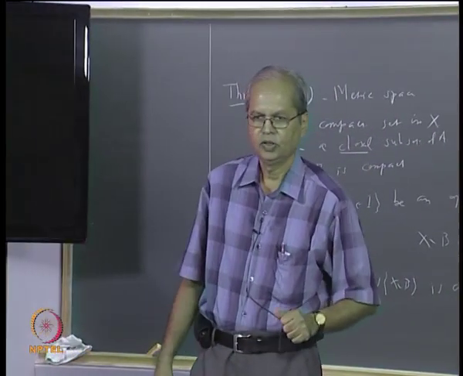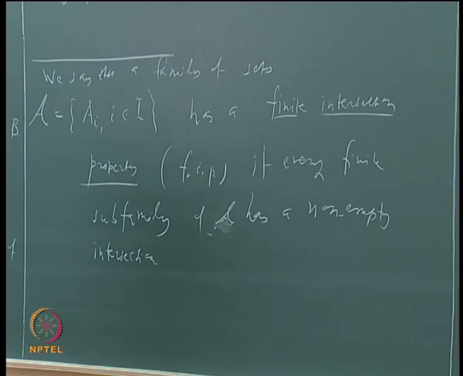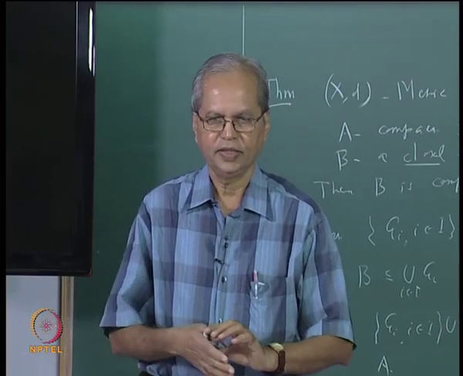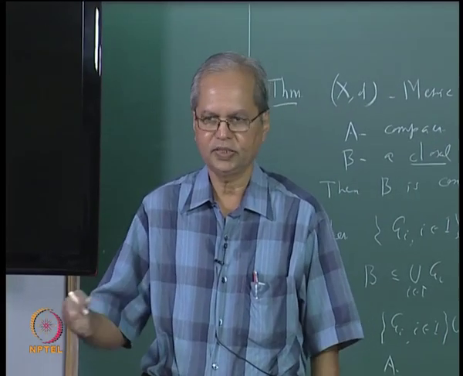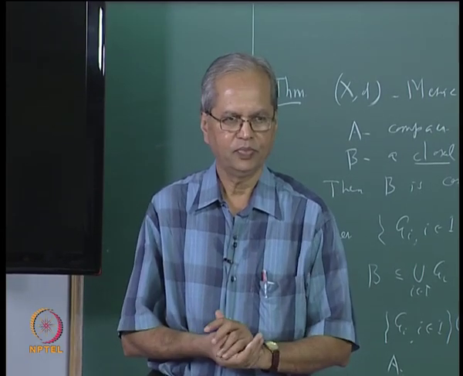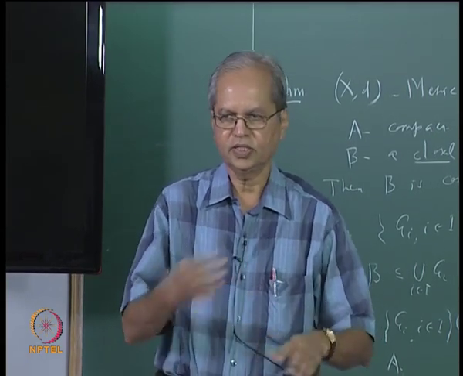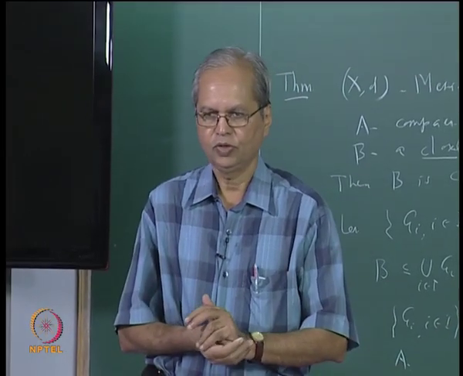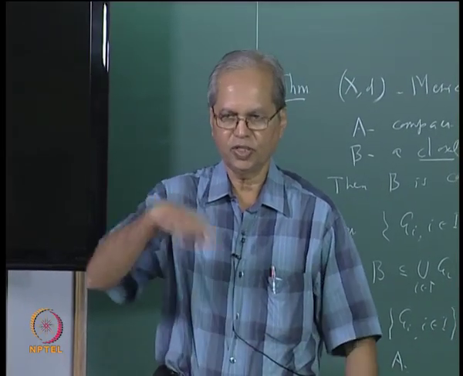What is an obvious example of a family with this kind of property? We have seen earlier what we had called a decreasing sequence of sets. Suppose it is a sequence of sets A1 contains A2, A2 contains A3, and so on, and suppose all of them are non-empty. Then if you take intersection over any finite subfamily, that intersection will be the smallest among those sets.